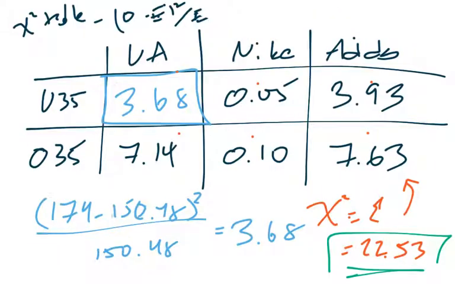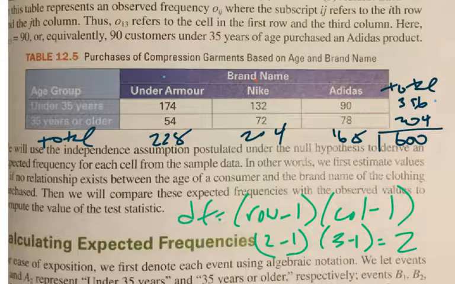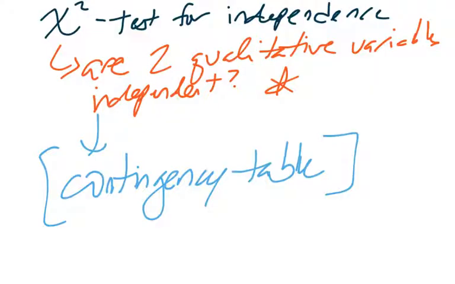We can say that to some degree, age is going to have an impact on what brand you're going to choose. It doesn't say which way. It's just saying that there is some dependence between your age and what brand you're going to choose. You can make an inference based on that, but statistically we can just say that there is a dependence between these two things, that age has some sort of influence on the brand you choose.